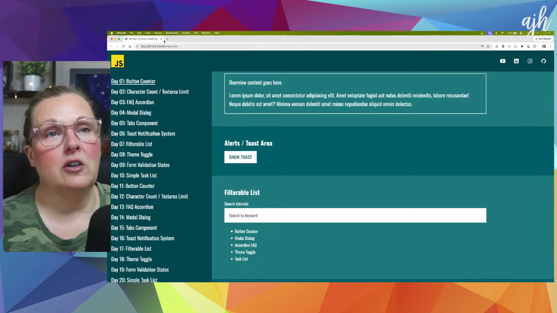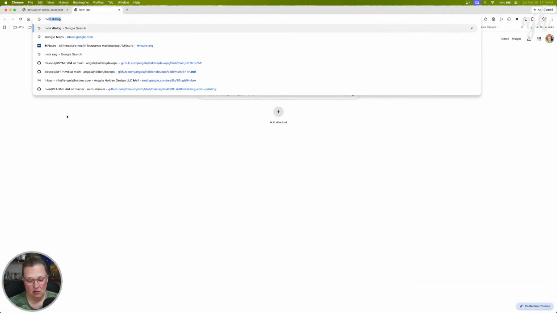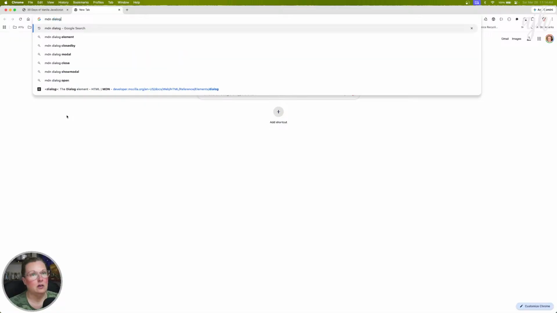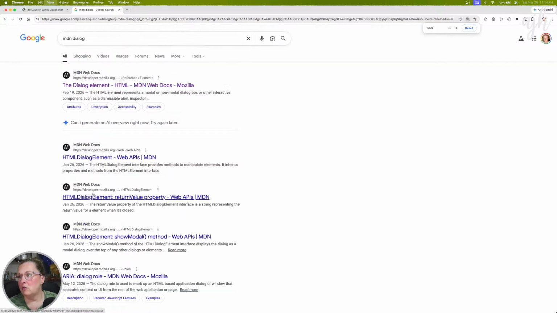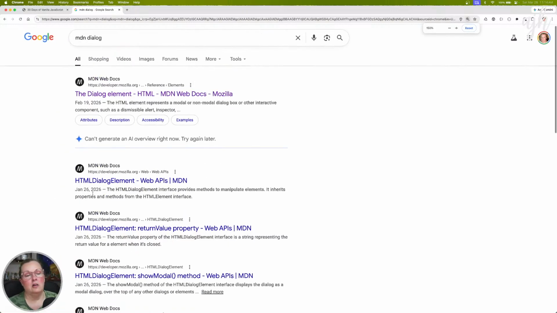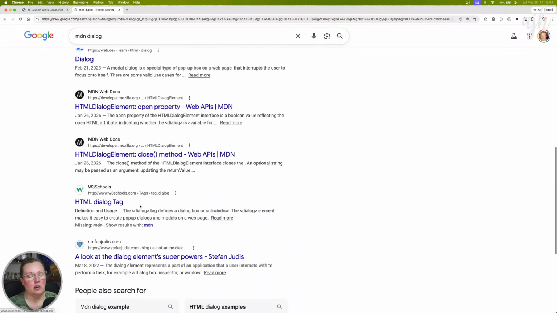Let's look at MDN. Let's go back to MDN. So here's the HTML. Here's show modal. If we just do show, there's close.